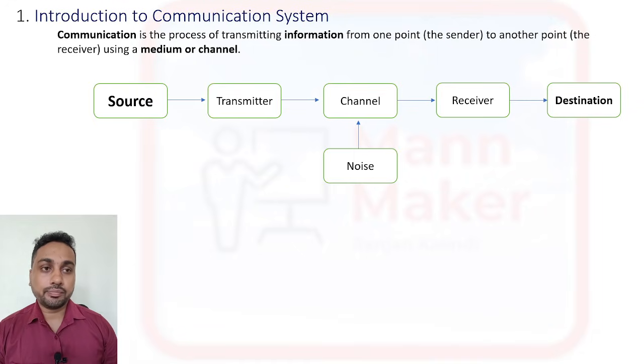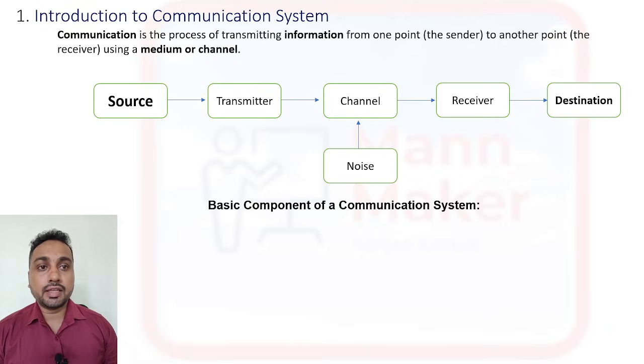So this is the block diagram of a communication system.